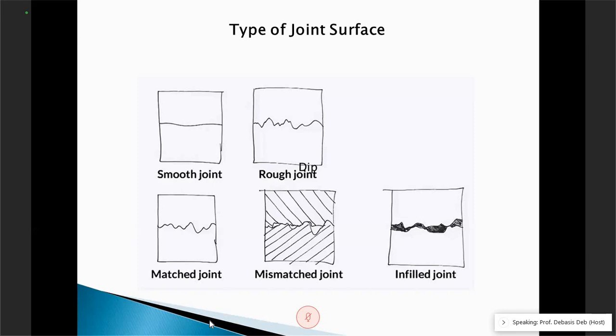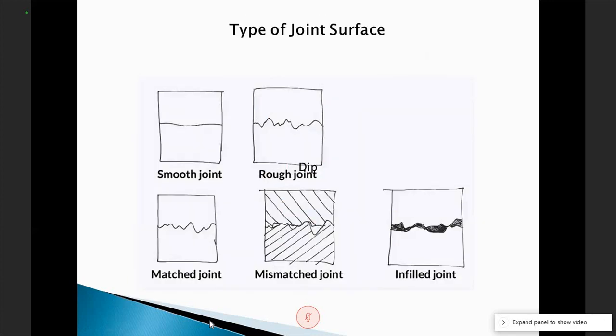And that's why this is a very active area of research, because people are not able to understand, if a slope is not failing, why it is not failing. What could be the roughness property that joint has? So people are now trying to understand all these things.